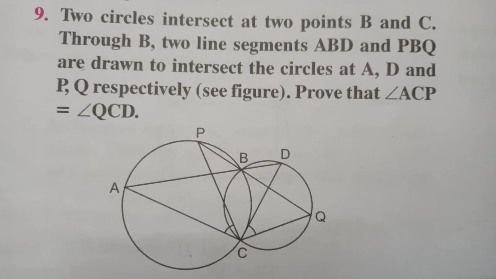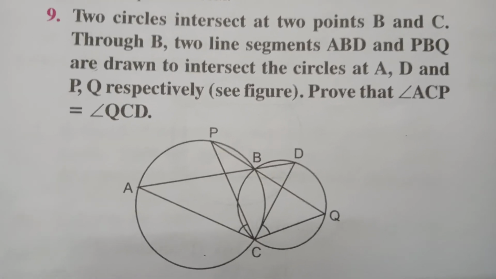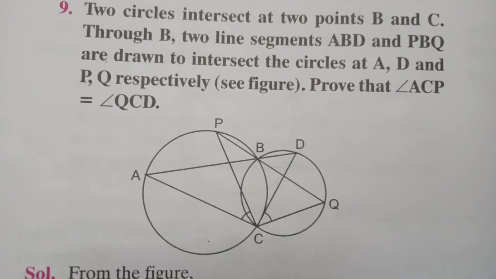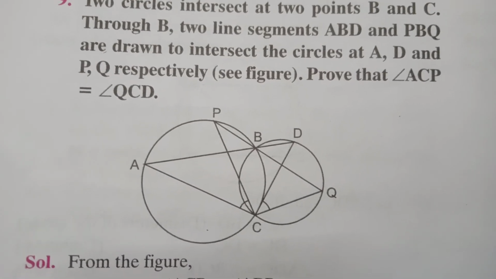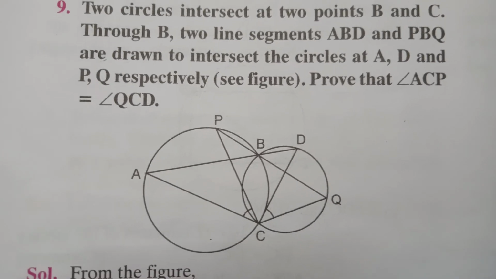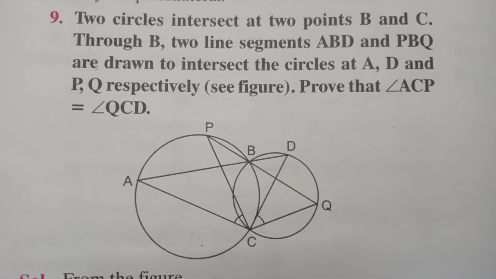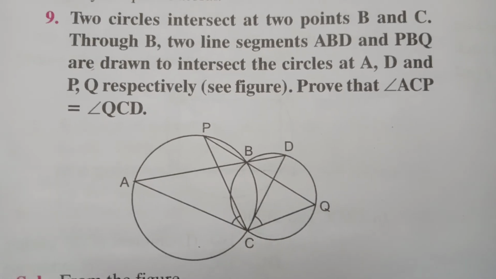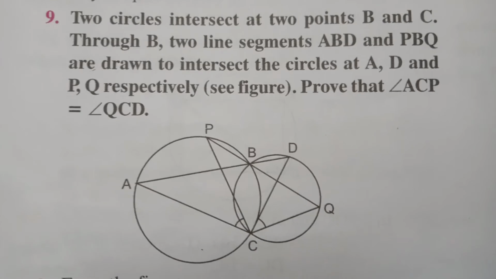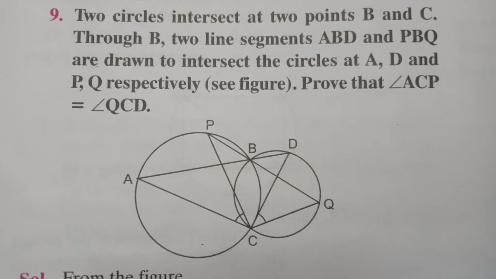Question number 9. Two circles intersect at two points B and C. Through B, two line segments ABD and PBQ are drawn to intersect the circles at A, D and P, Q respectively. See figure. Prove that angle ACP is equal to angle QCD. Observe the figure carefully.